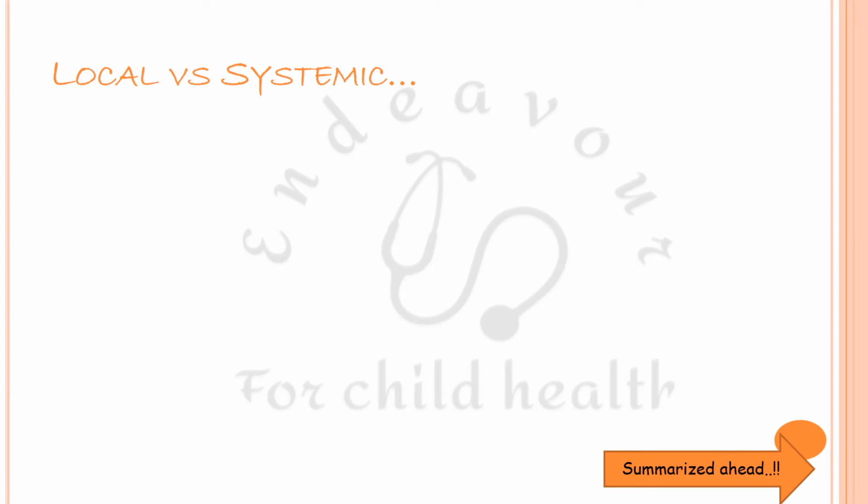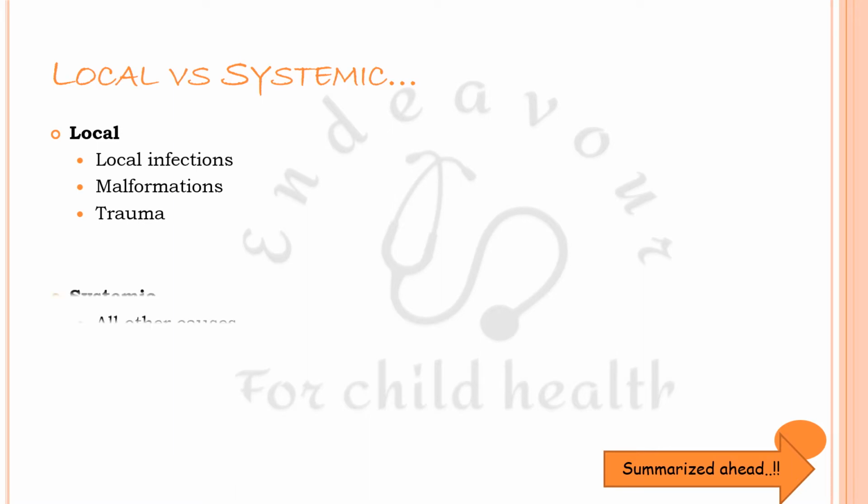सबसे पहले आप ये देखिए कि bleeding is at some particular site or at multiple sites. That is, you differentiate whether bleeding is due to some local cause or due to some systemic cause. Bleeding at one site only can be due to local infections, malformations, and trauma. All other causes usually lead to systemic bleeding.